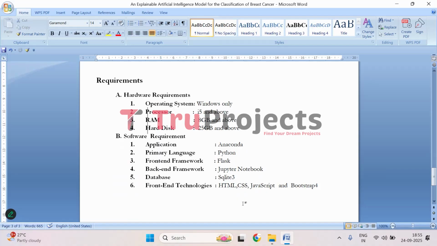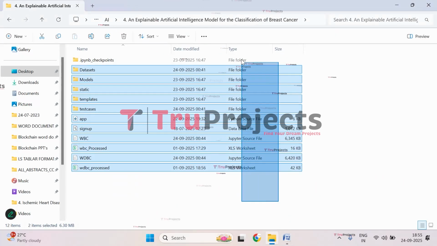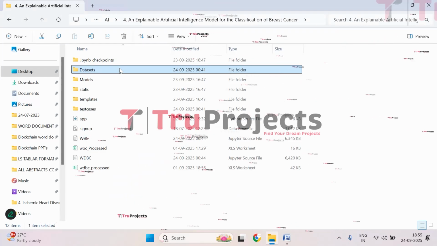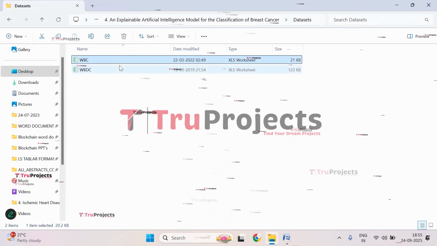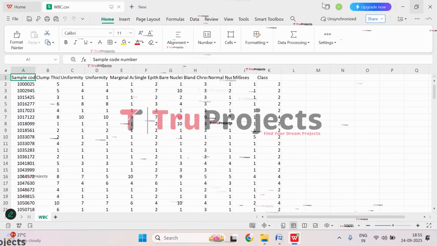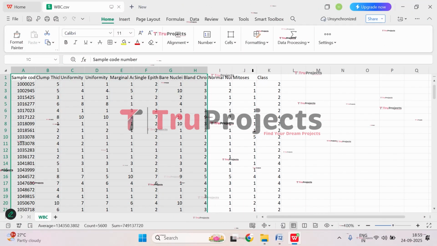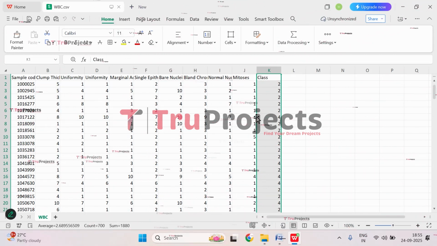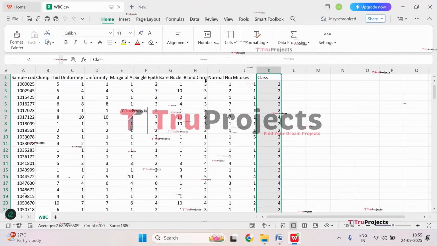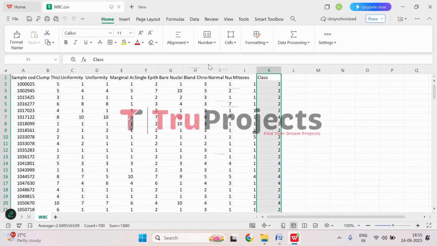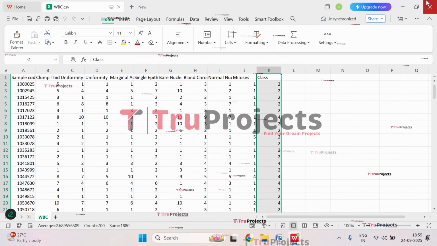Now let's execute. To execute, open the code folder that contains the source code files. So let's open it. These are the source code files of the project. Let's understand each of them. In this folder, we have the two datasets that are used, WBC and WDBC. Let's open this WBC. Here, these are the features of WBC, and here we have class. 2 refers to benign and 4 refers to malignant. And these are the independent features that impact in predicting breast cancer. We will be training on the dataset for predicting breast cancer.